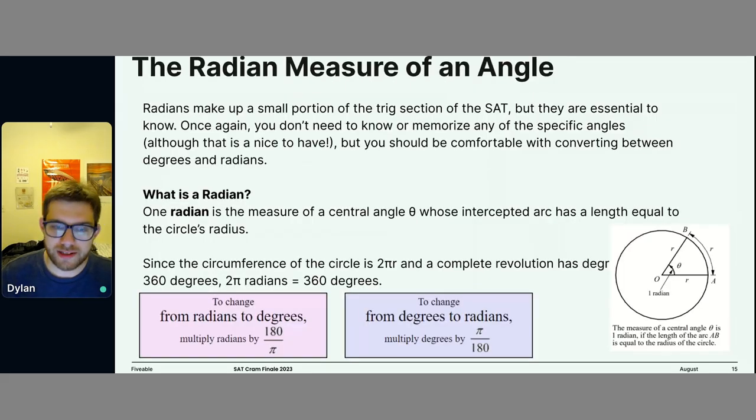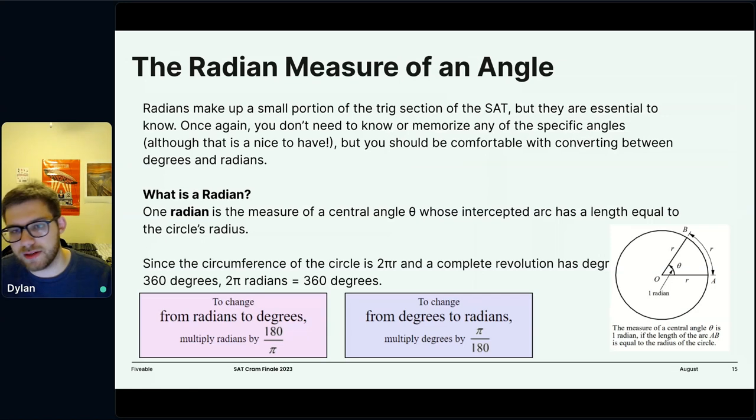All right, so radians. I'm going to move quickly through this because it is on your SAT, but it's not going to be a huge part. But it's worth knowing. So radians are a measure of angles, just like how we use degrees. Radians is just another way of measuring the size of an angle.